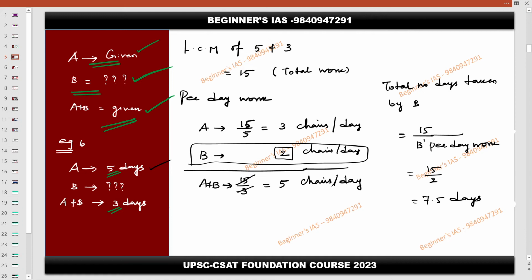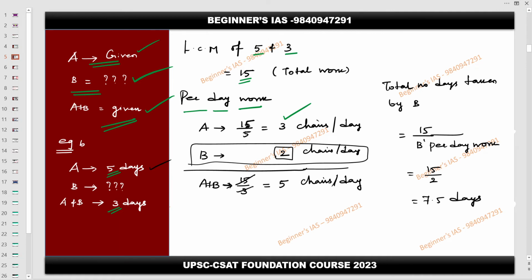Whatever is given, you need to take the LCM of that. So the LCM of 5 and 3 is 15. So this much of job needs to be done to complete the work. What is the second step? You need to identify the per day work. So therefore 15 by 3 here. Then 3. I don't know A, I don't know B. Then what I have to do is just keep this.